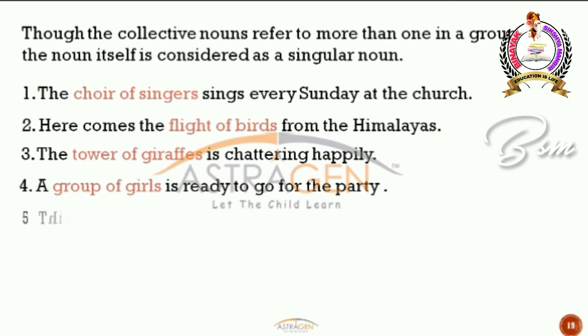Okay, let's check one more example. This bouquet of flowers is for my mother. So bouquet of flowers is again a collective noun, so that's the reason why I have used it as a singular noun. So that's the reason why I have used only a singular helping verb. So this bouquet of flowers is for my mother, right?